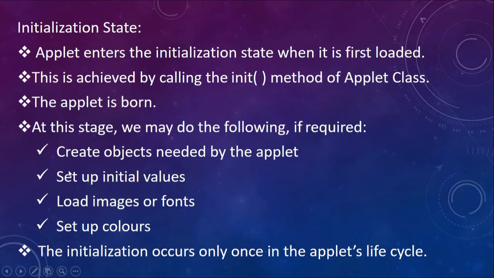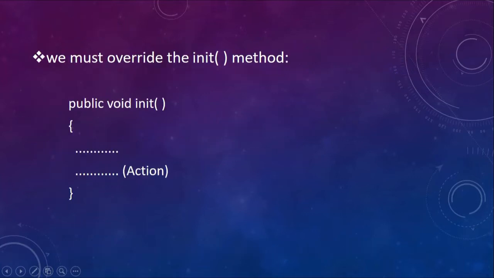Many times, creating an applet requires creating some objects which are needed by the applet, or it requires setting up some initial values. For example, background color of the applet, foreground color of the applet, all these are initialization parameters. Or if you want to use a certain font, loading a particular font or setting up some colors, all this you can do during the initialization. So all these activities, the code can be written in the init method of the applet. Now remember, initialization occurs only once in the applet's life cycle.